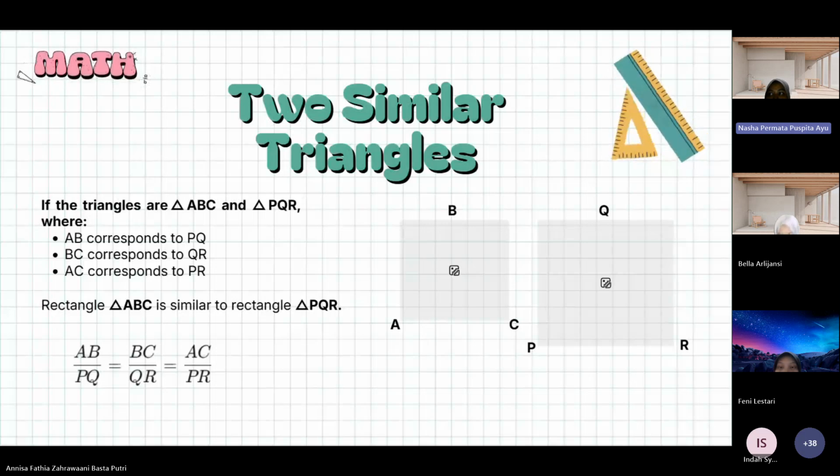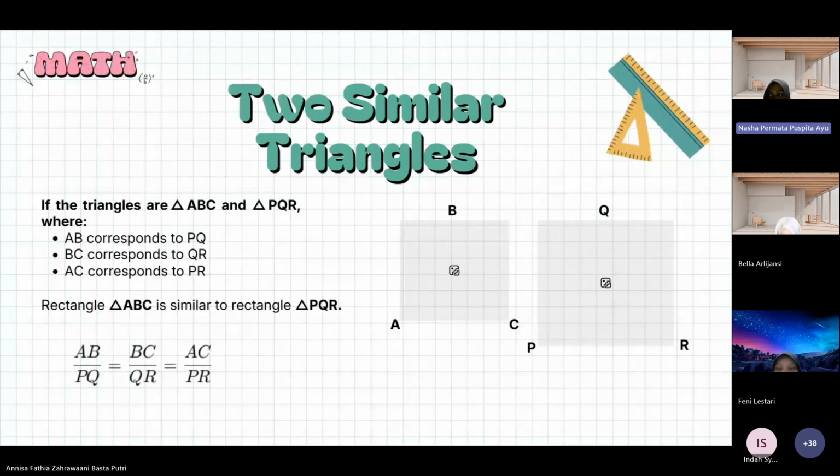AB corresponds to PQ, BC corresponds to QR, and AC corresponds to PR. Since the corresponding sides have equal ratios, these two triangles are considered similar triangles.